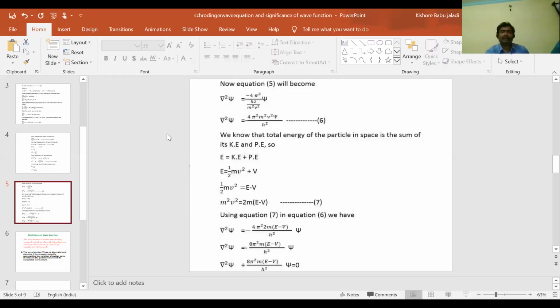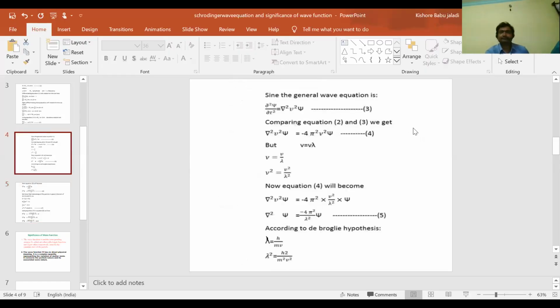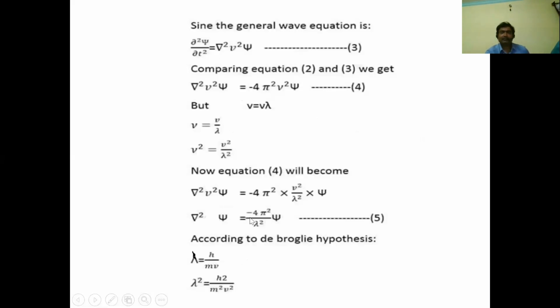Now equation 5 will become... what is equation 5? Here it is. Del square psi is equal to minus 4 pi square by lambda square into psi. Just substitute this lambda square value in this equation 5: minus 4 pi square divided by lambda square. In place of lambda square, substitute h square by m square v square.